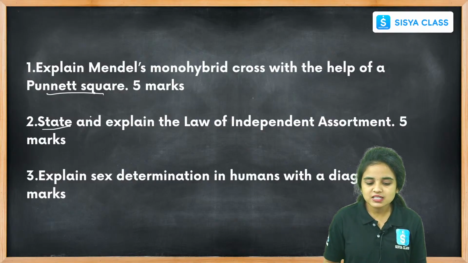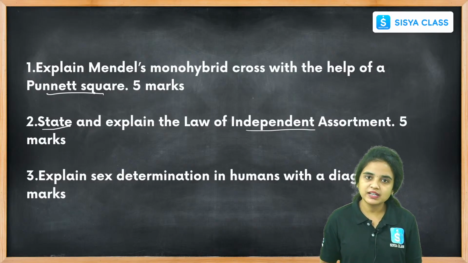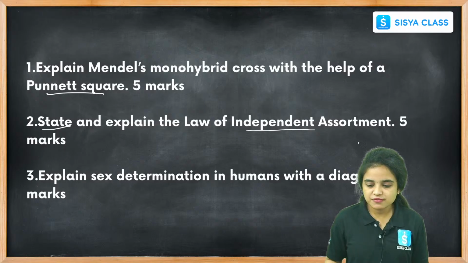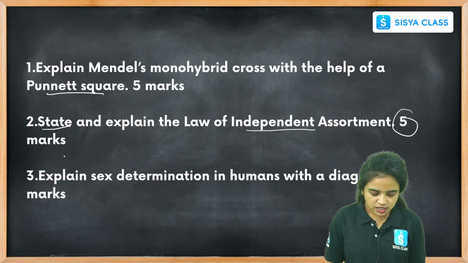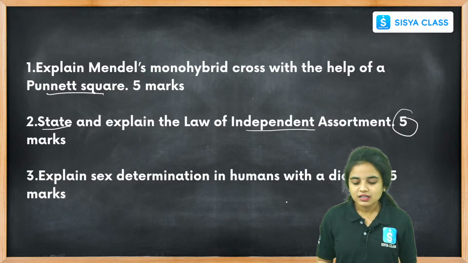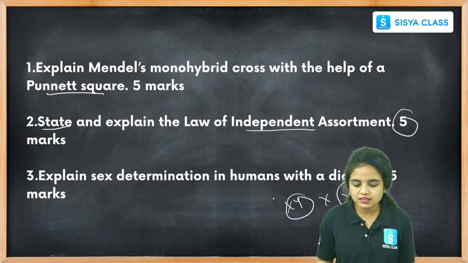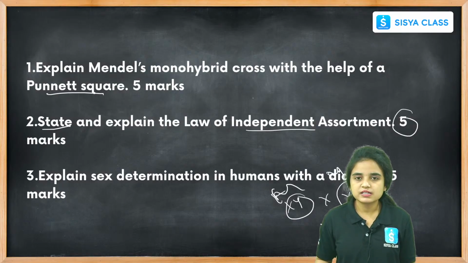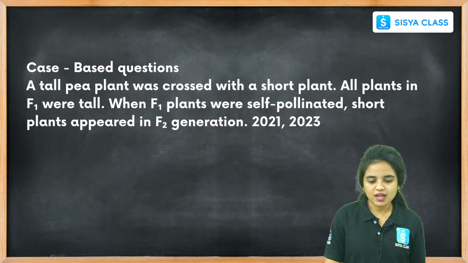And the next one, state and explain the law of independent assortment. We learned about Mendel's laws. This question also carries 5 marks, students. It is also very important. And explain the sex determination in humans with a diagram. The father carries XY and the mother carries XX chromosomes, so the crossing will happen, and finally the boy child and the girl child will be developed. It also carries 5 marks.